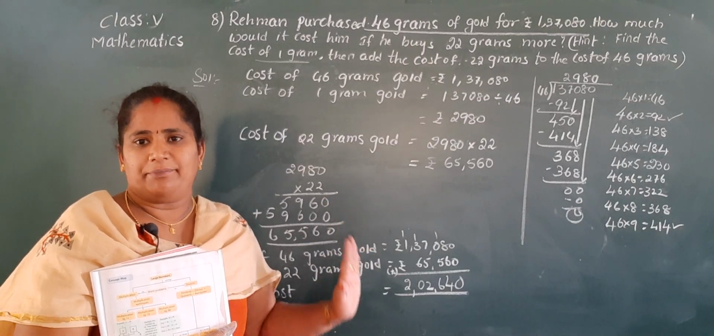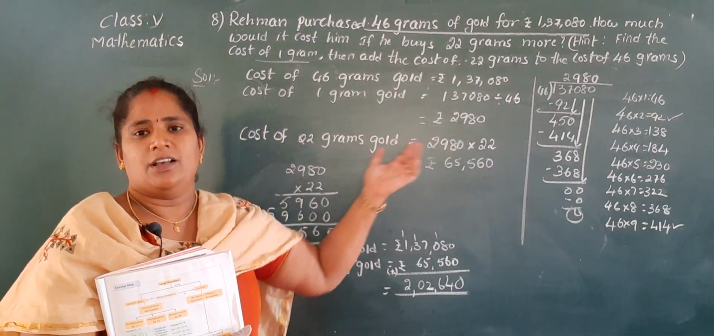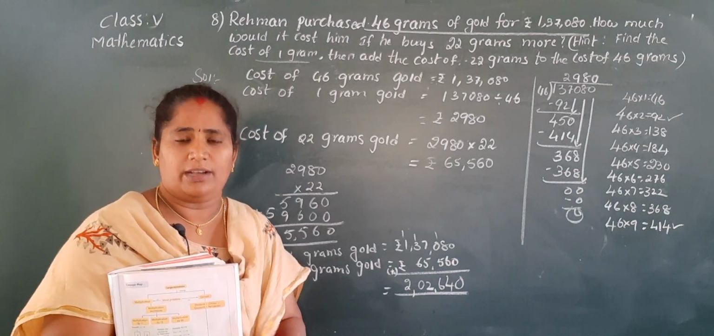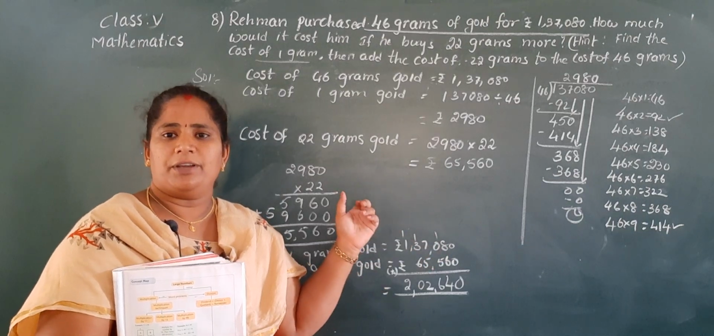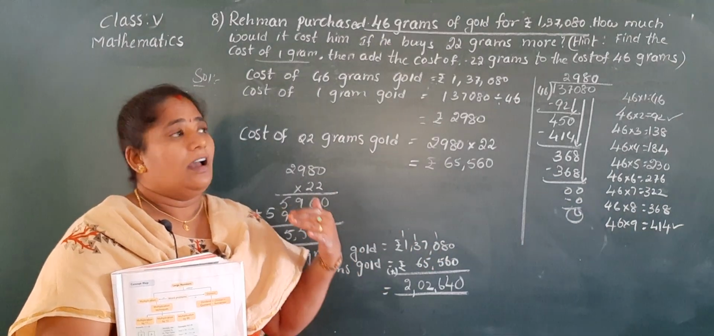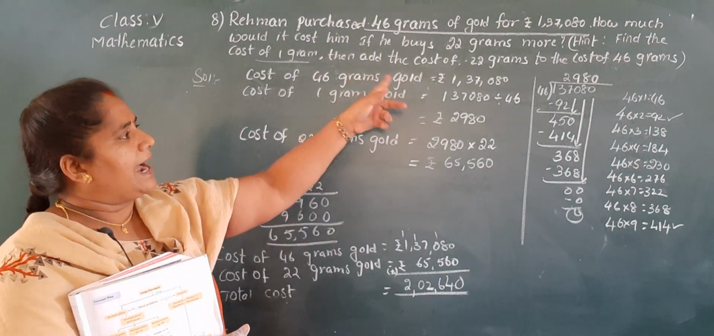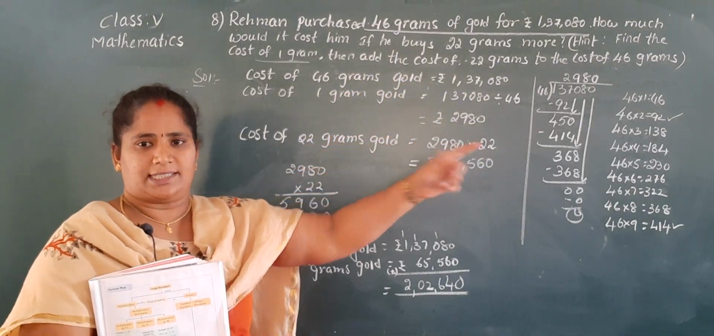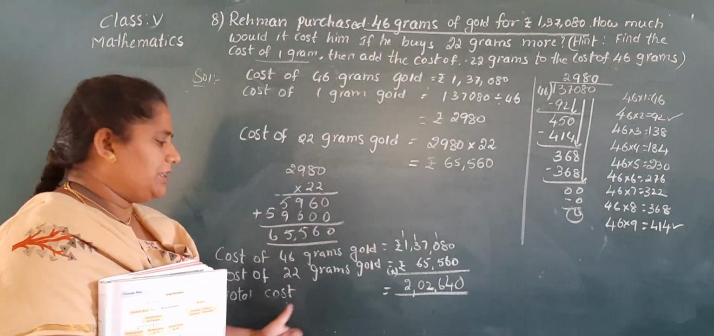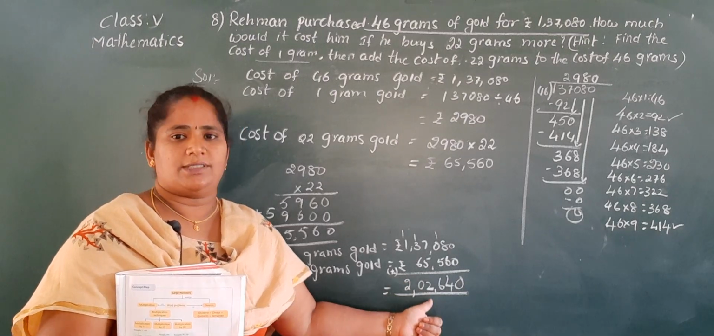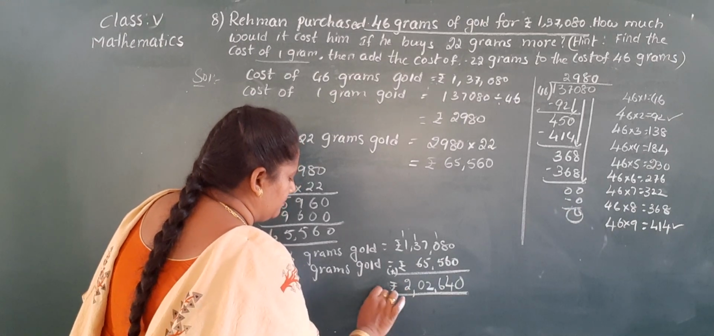It's a big problem, don't get big confusion, learn step by step. Okay ma, first the cost of 46 grams is given, Nana. So we have to find the cost of 1 gram gold by doing division. Later we find the cost of 22 grams by doing multiplication. Then how much would it cost? Now how to find that? They have given the hint also. Add the cost of 22 grams to the cost of 46 grams. So we write cost of 46 grams gold and cost of 22 grams gold. Now the total cost is 2,02,640 rupees. Okay ma? You have to keep the rupees symbol, Nana.